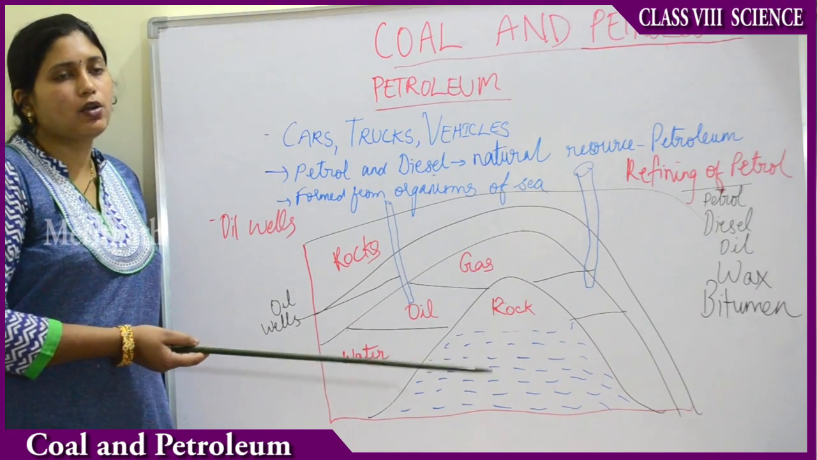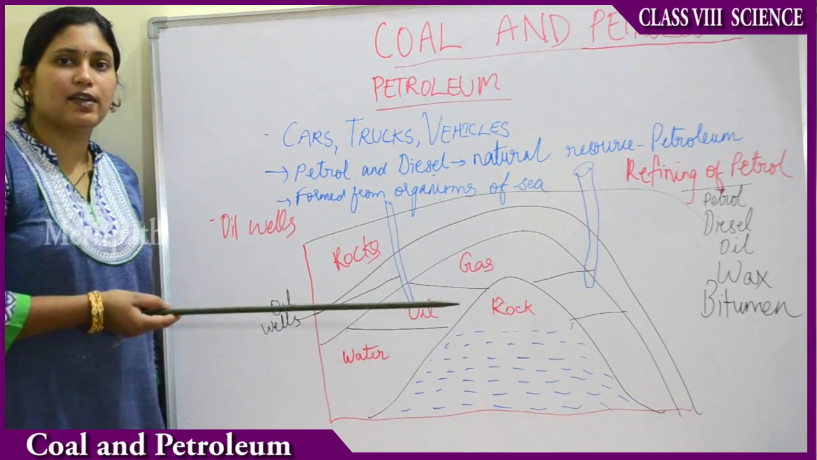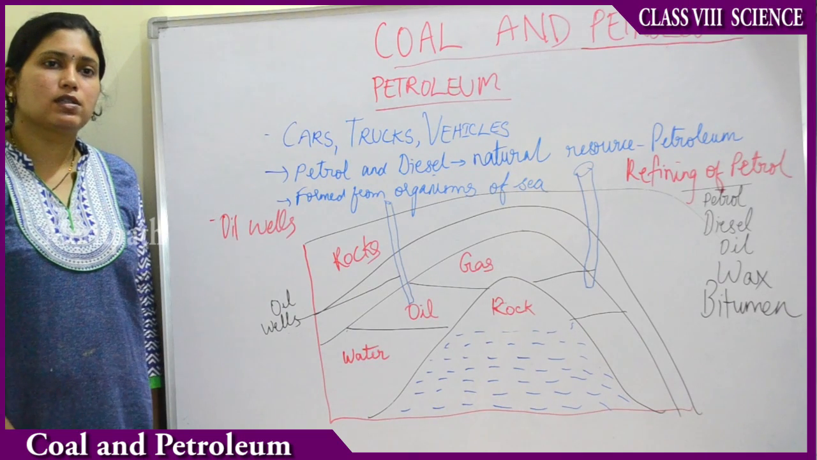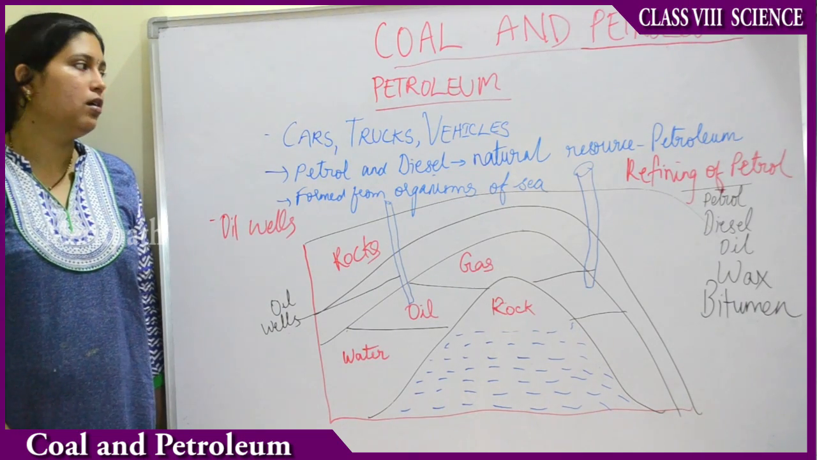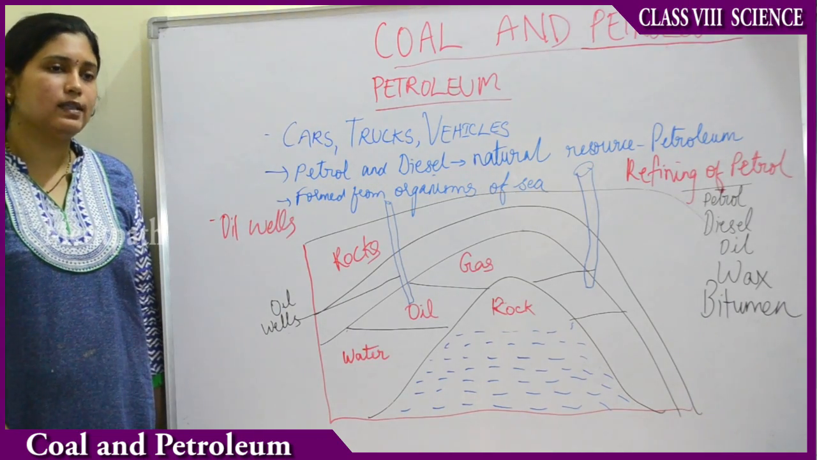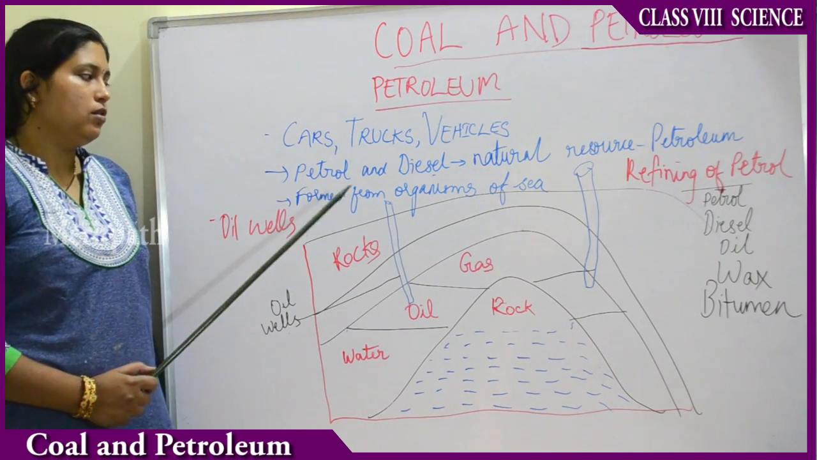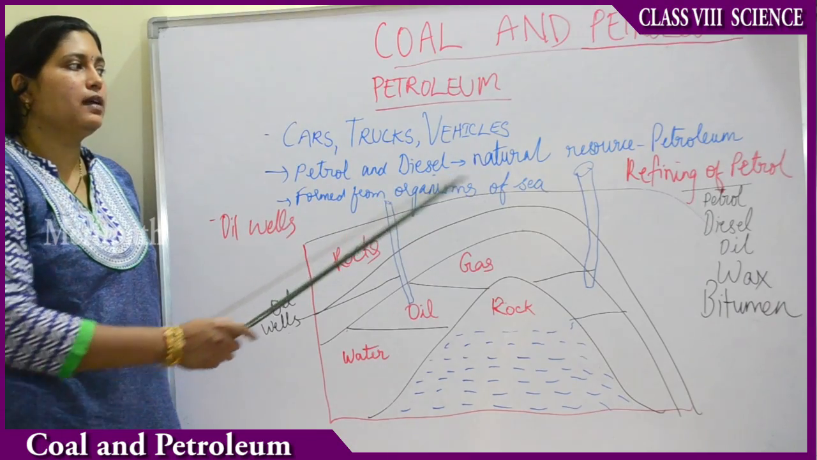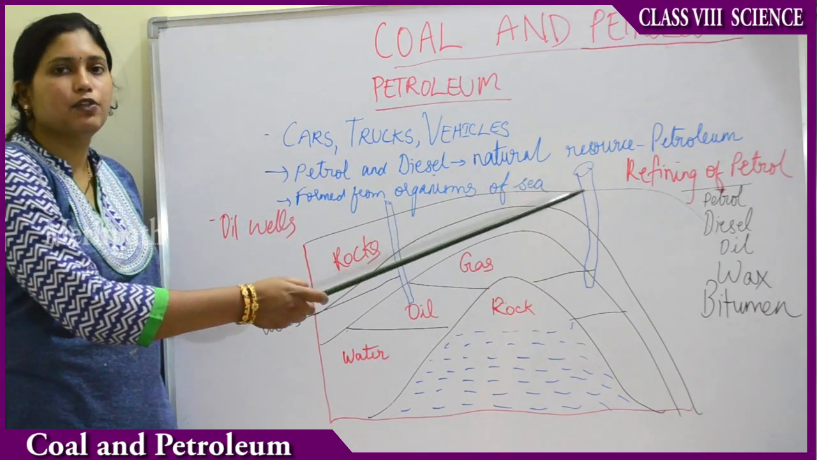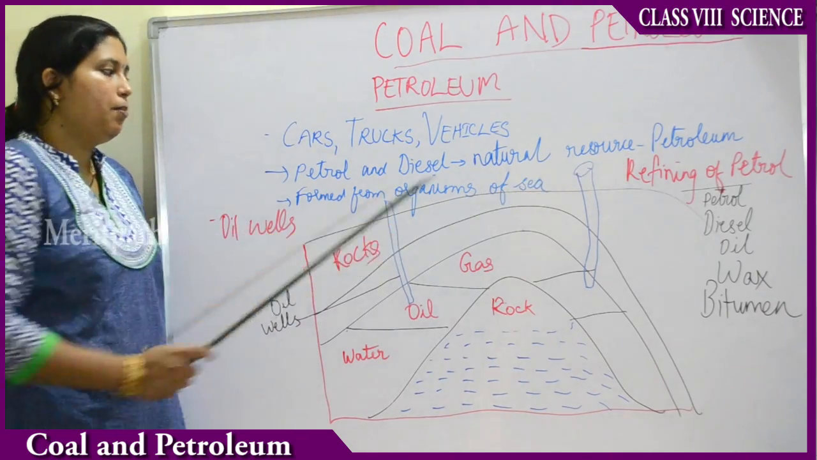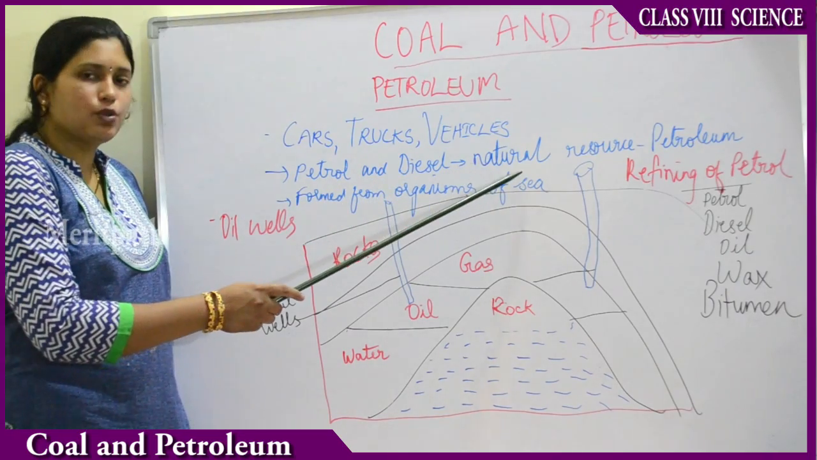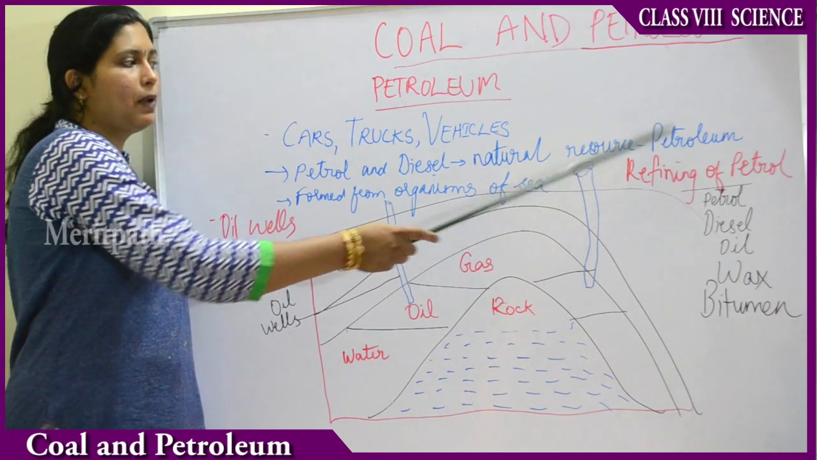Petrol is used for running vehicles, or sometimes diesel also. Heavy motor vehicles like big trucks and very big lorries run on diesel, whereas small cars run on petrol. So petrol and diesel are natural resources. They are obtained from petroleum. Petrol and diesel are the natural resources which are extracted from petroleum.